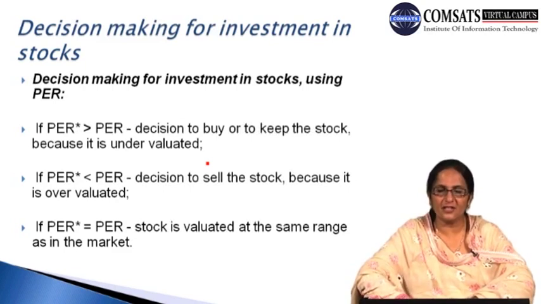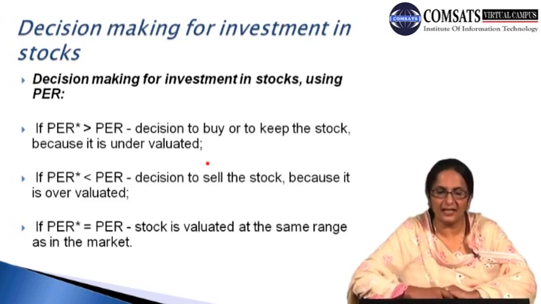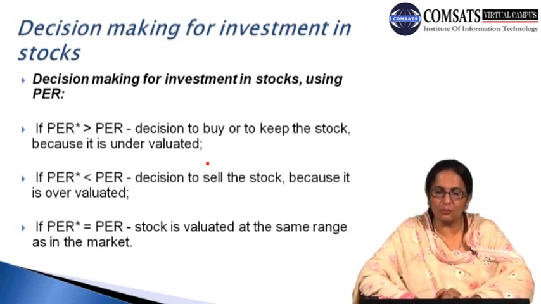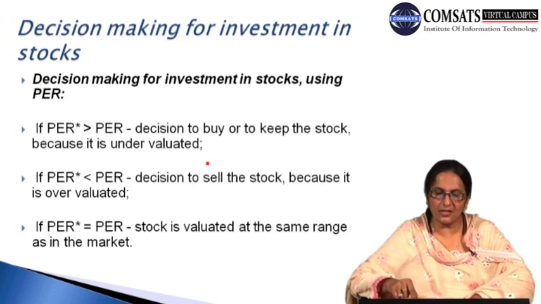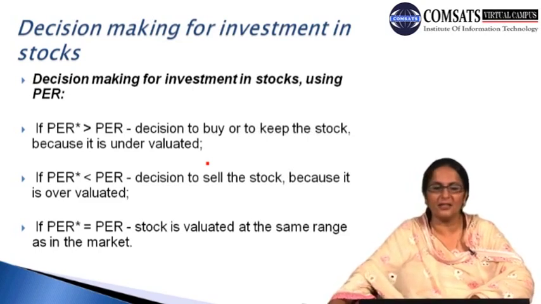Continuing with the discussion about decision making for investment, if PER star, which is the normative price earning ratio, is greater than the actual PER, we can say the value is underestimated. Secondly, when PER star is less than PER, this is the decision. Here we have the decision to sell the stock, and in the first case the decision to buy the stock. We sell because it is overvalued. Then we have equality between the normative PER and the actual PER. There is normality because the stock is evaluated at the same rate in the market.